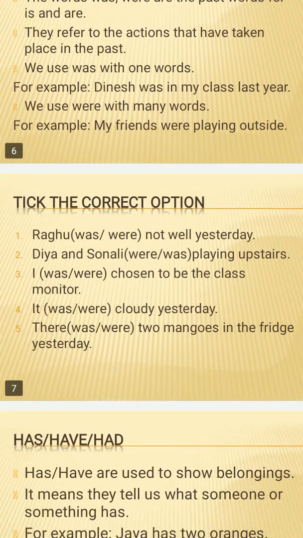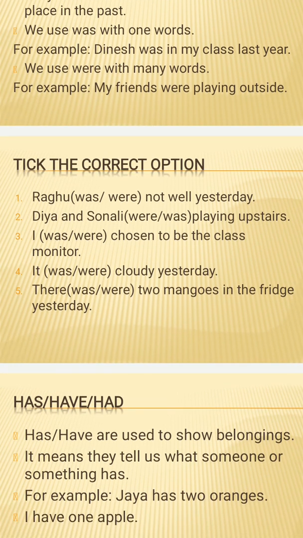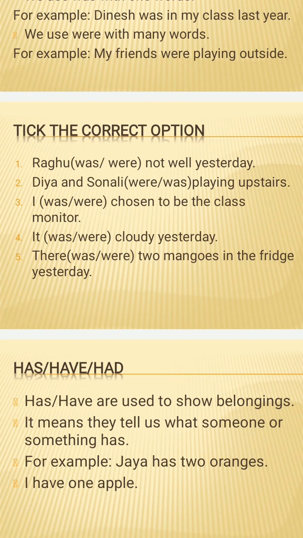Now next we will take the correct was or were. Take the correct option, was or were, according to the sentence. Raghu was or were not well yesterday. Raghu is one person, so for one person we will use was. Dia and Sonali was or were playing upstairs. Dia and Sonali were playing upstairs. I was or were chosen to be the class monitor. I was. I am only one person, so with I we use was.